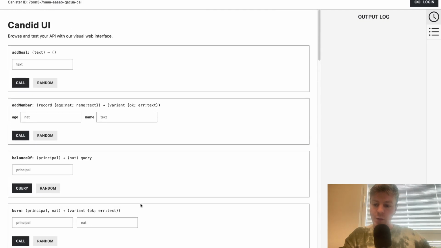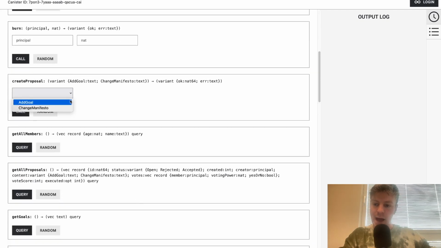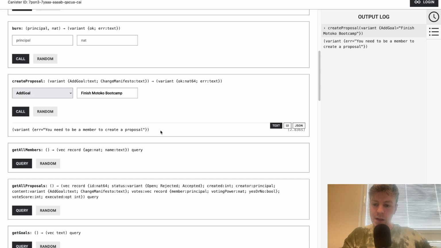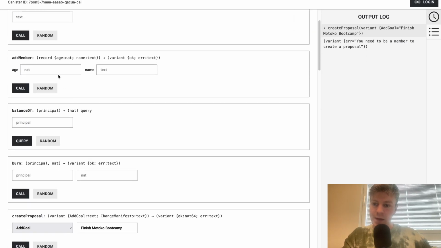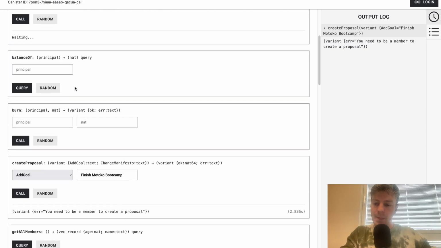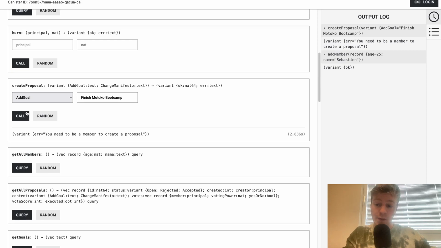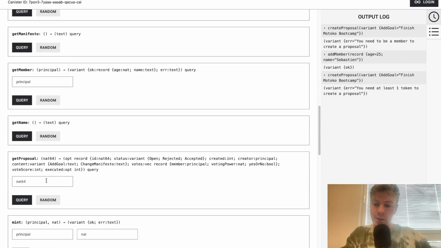So I will try to create a proposal. Let's say add a goal, finish Motoko Bootcamp. And this should result in an error because I'm not a member of the DAO. You need to be a member, so I will create my member profile. And it should still be an error because I don't have any token right now. You need at least one token, so I will mint some token.